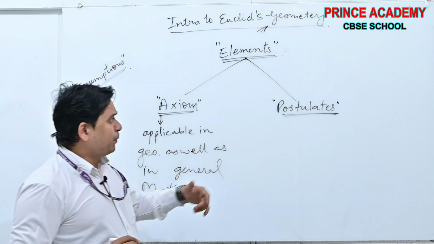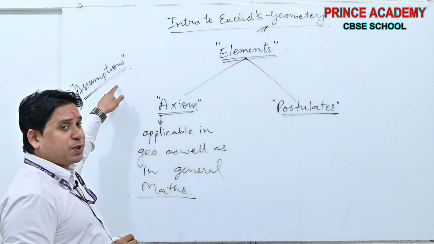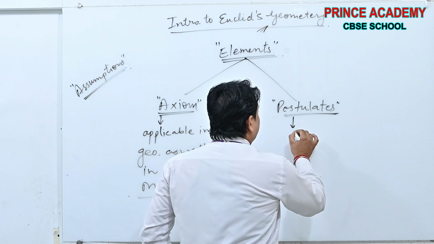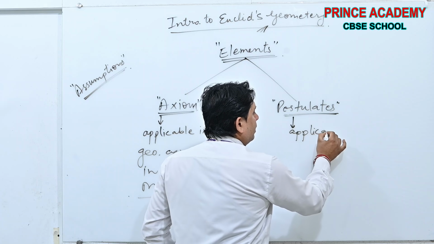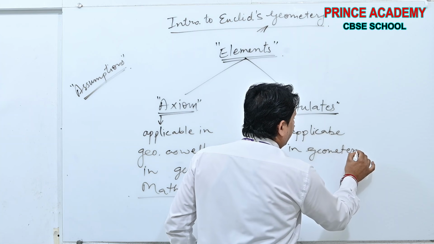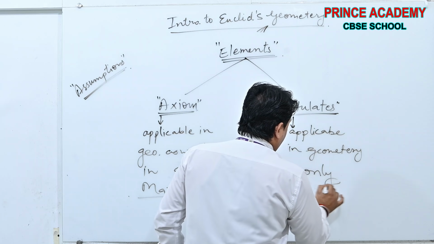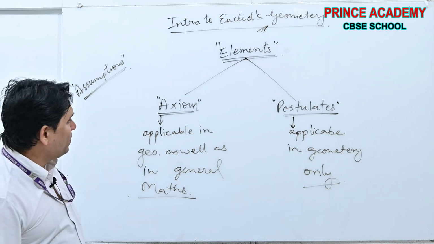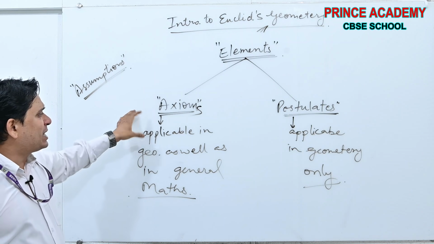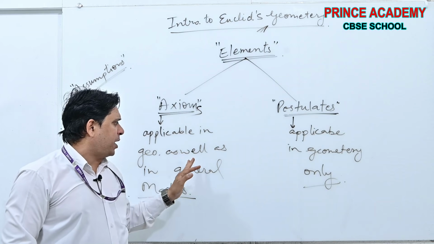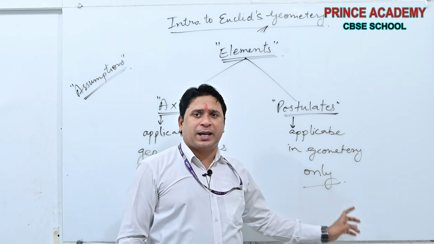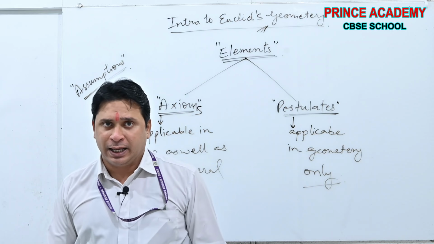Okay. But the postulates are the assumptions which are applicable in geometry only. Are you getting my point? The fact is that axioms are assumptions which are applicable in geometry as well as in general mathematics, but postulates are applicable in geometry only.